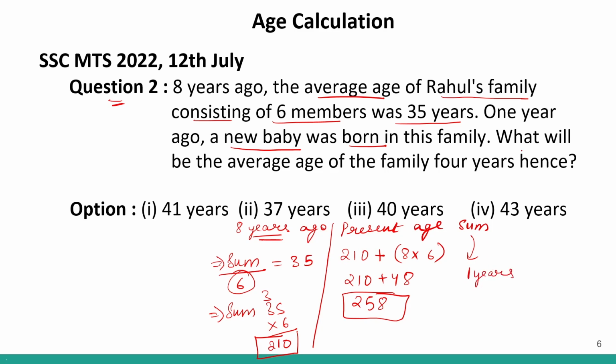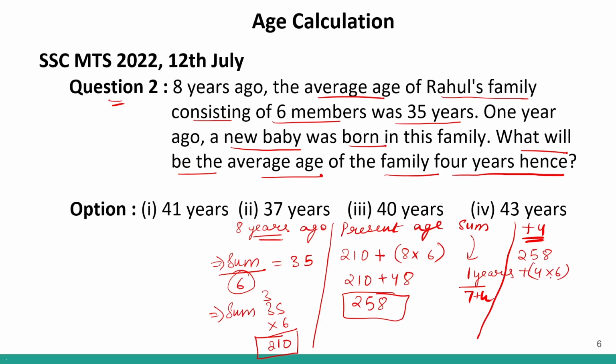Correct? What will be the average age of the family 4 years hence? Now, this is the present age sum. We have to find the sum after 4 years. So for these 6 members, this is the 7th member, right? For these 6 members, the sum will be 258 plus 4 into 6. Correct? This will be the sum. So 258 plus 6 4s are 24. This will be 282. This will be the sum of the 6 members of the family.